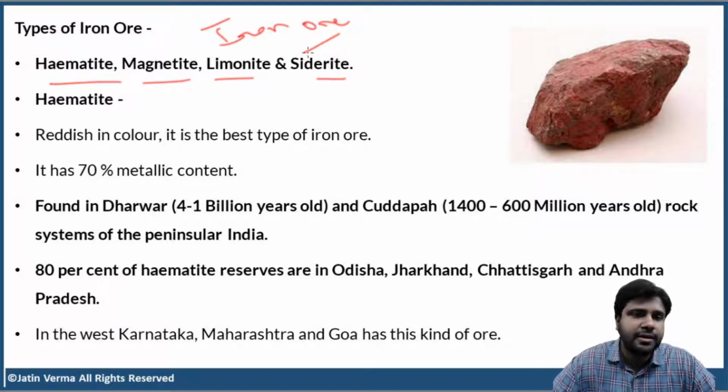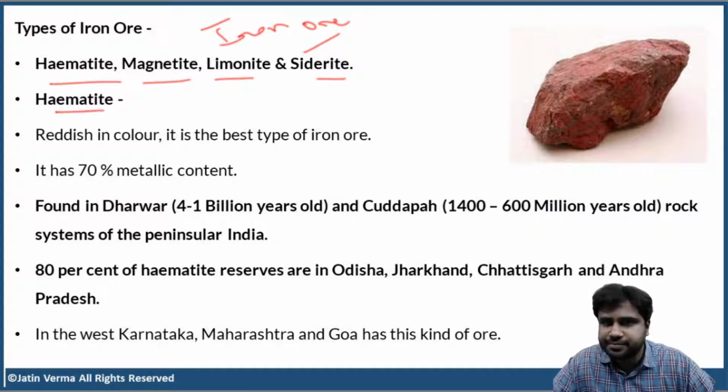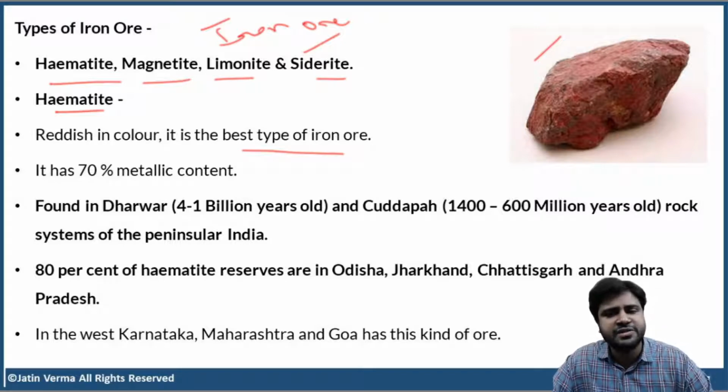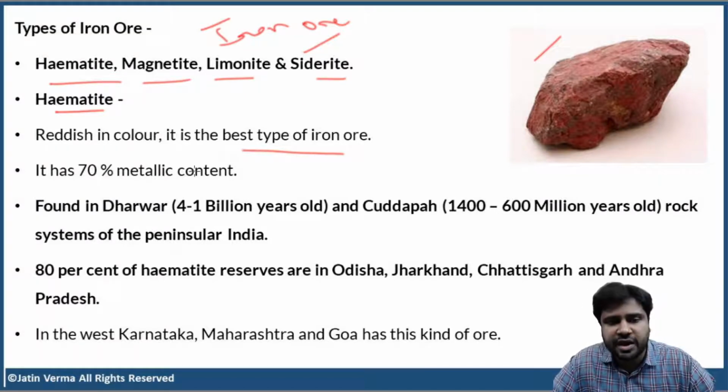Now, first hematite. Hematite is reddish in color. This is hematite, and it is the best type of iron ore. So, why do we call hematite the best type of iron ore? Because it has 70% metallic content.